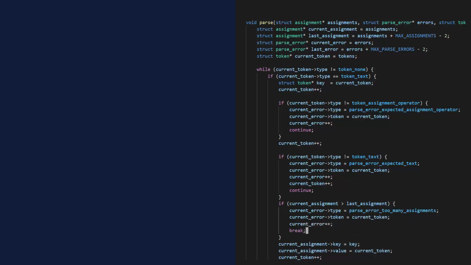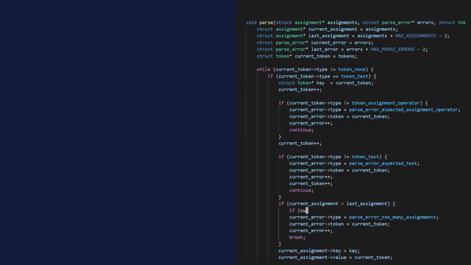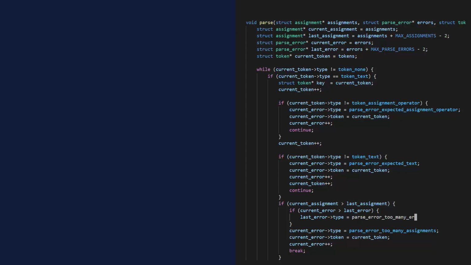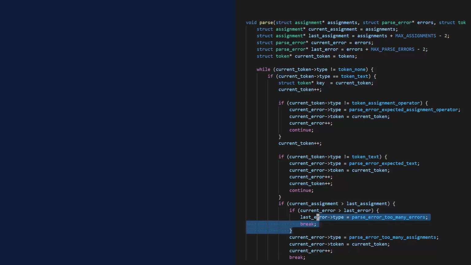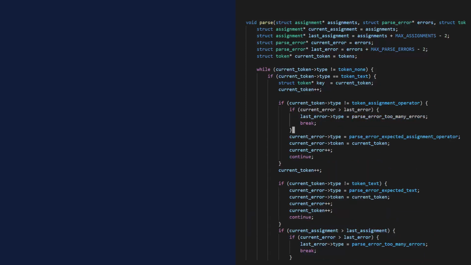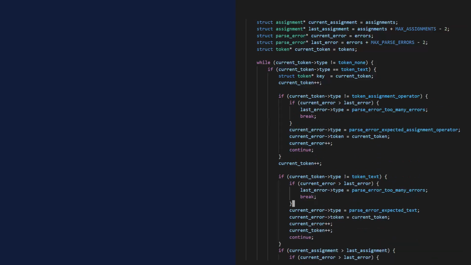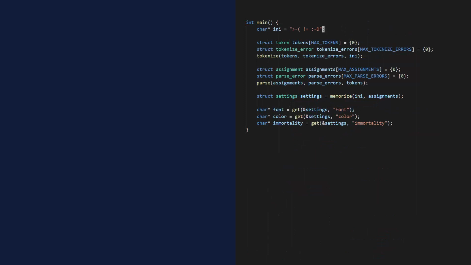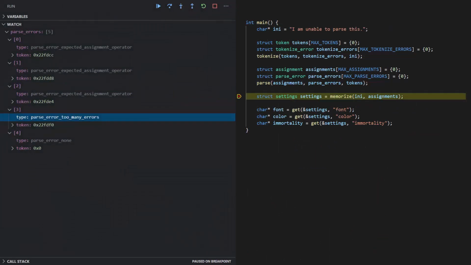And stop the parser. Before I report an error, I check if current error exceeds last error. If it does, I report too many errors. And stop the parser. I also need that check here, and here, and here. Change the test input. Let's see what happens. Lots of errors. Too many, in fact. Just how I like it.